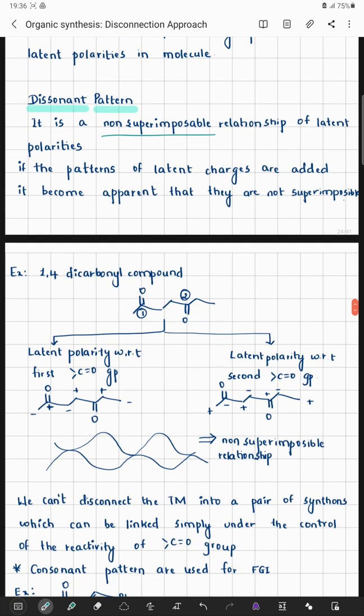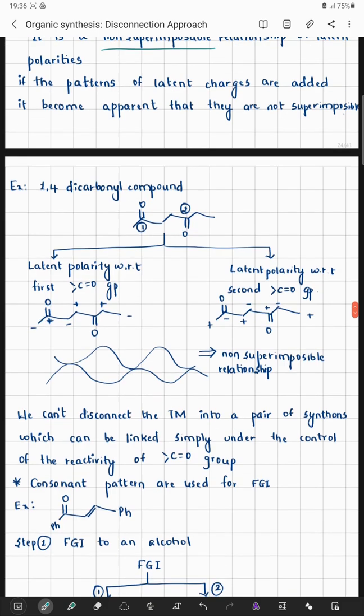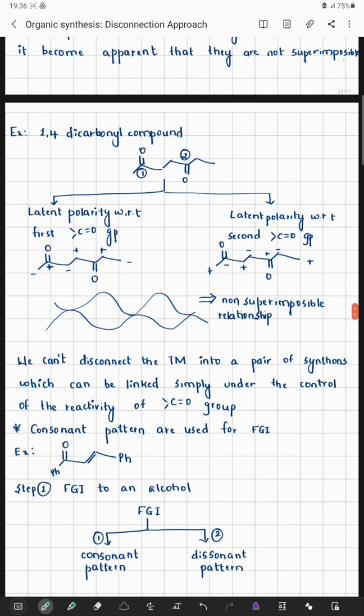Now for example, we can understand this pattern with a 1,4-dicarbonyl compound. Let us now try to understand this latent polarity with respect to the first carbonyl group. We have marked carbonyl carbon number 1 and carbonyl carbon number 2. I am trying to understand from this particular carbonyl carbon. So the carbonyl carbon will have a positive charge, hence there will be a negative charge here. Next there will be a negative charge, then a positive charge. Again there is a positive charge and a negative charge.